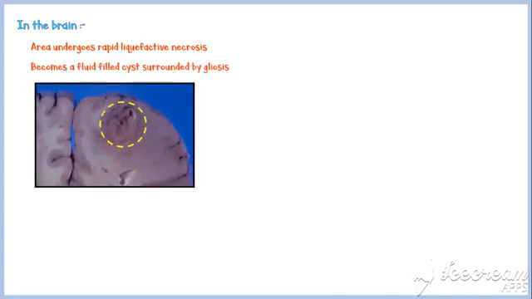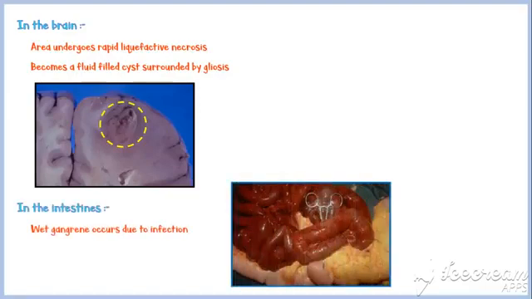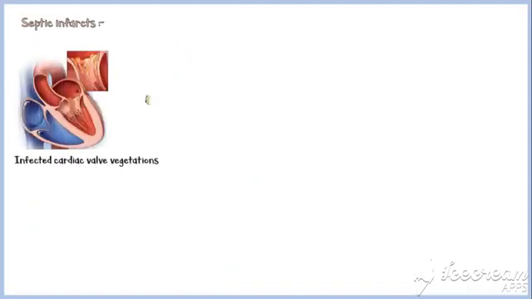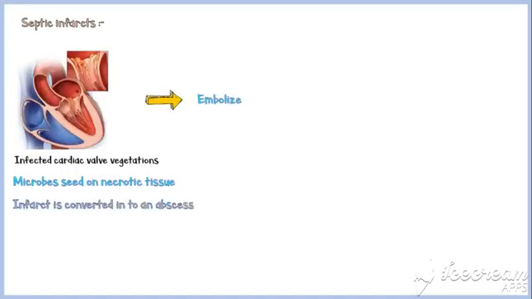In the intestines, wet gangrene develops in the infarct as a result of secondary infection by intestinal flora. Septic infarcts occur when infected cardiac valve vegetations embolize or when microbes seed on necrotic tissue. In these instances, the infarct is converted into an abscess. Ultimately, this abscess becomes fibrosed as a result of the healing process.